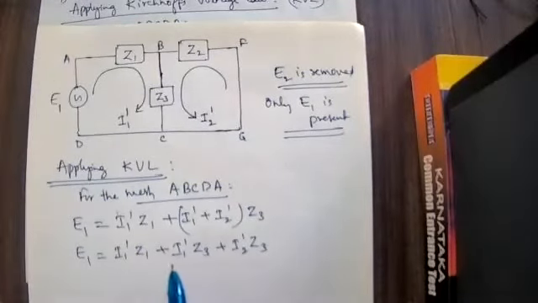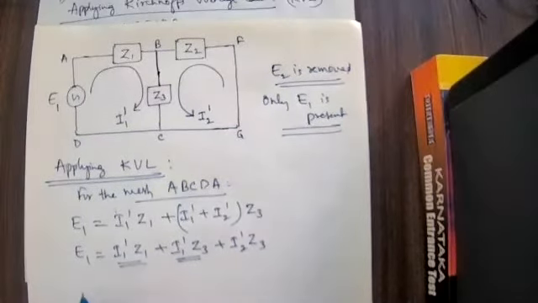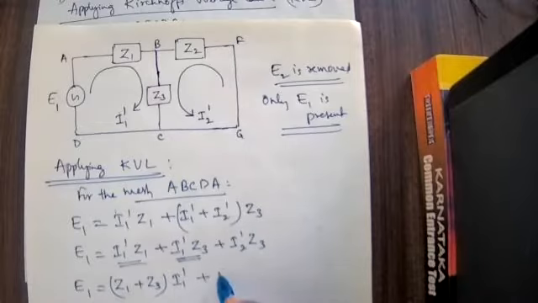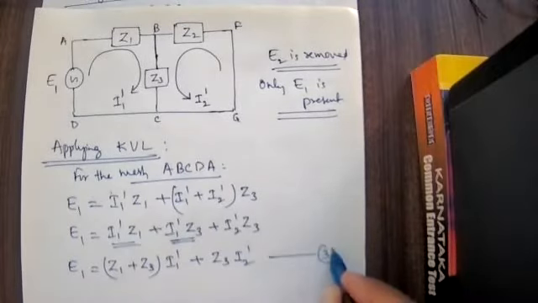Here I1 dash is a common factor. Therefore, E1 is equal to Z1 plus Z3 into I1 dash plus Z3 into I2 dash. I will take this as equation number 3.